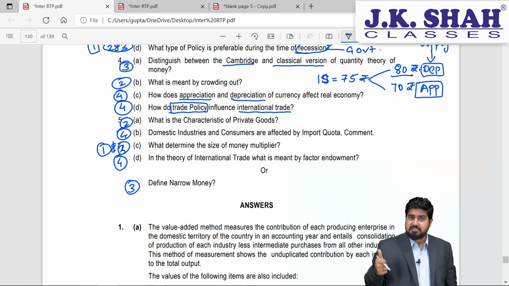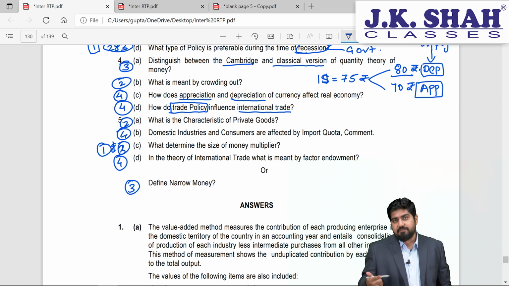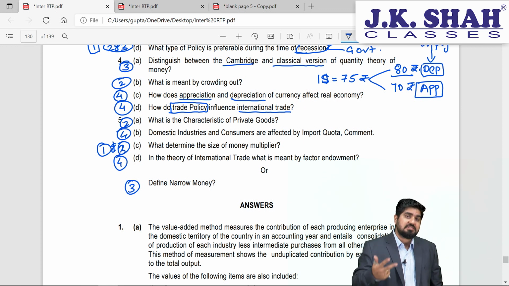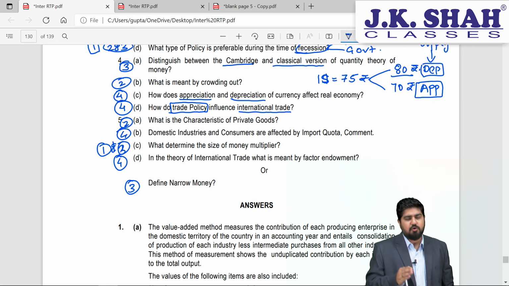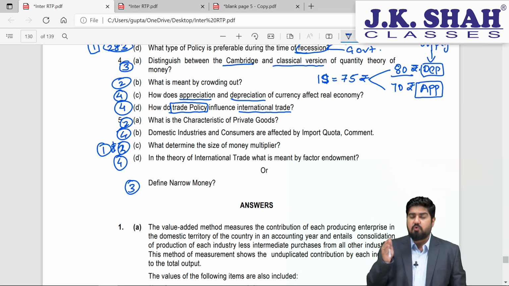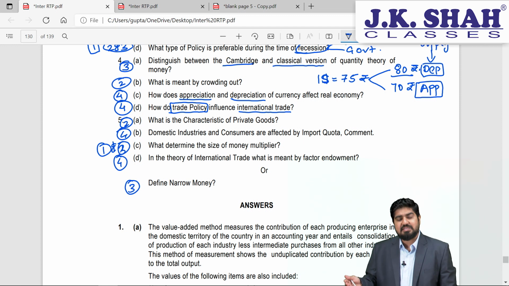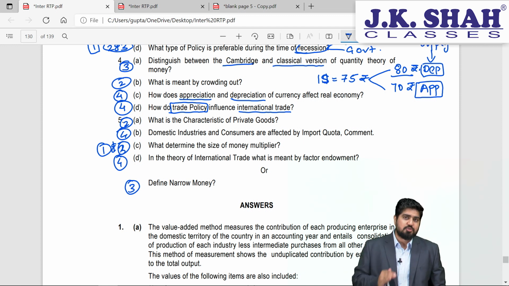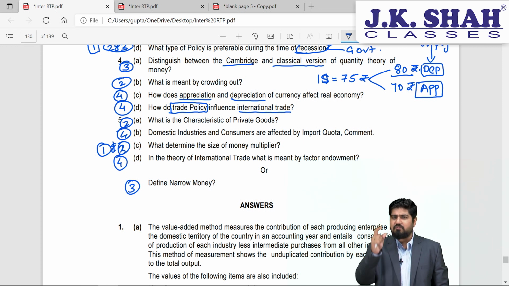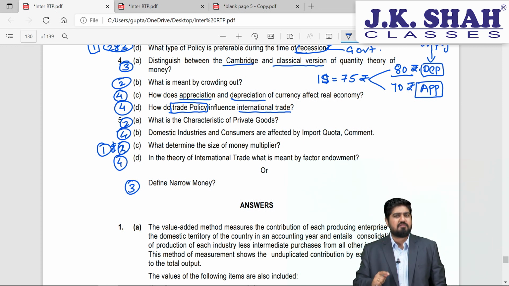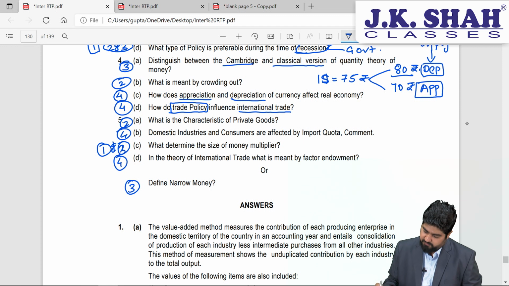They are rivalrous in nature, they are excludable in nature. You can own and exercise your private property rights. Generally they refrain from the free rider problem. Generally they are not affected by externalities and they will be allocating their resources in the most optimal manner. These are nothing but various features. You have to just explain what private goods are and mention the features. The things will be taken care of, right?